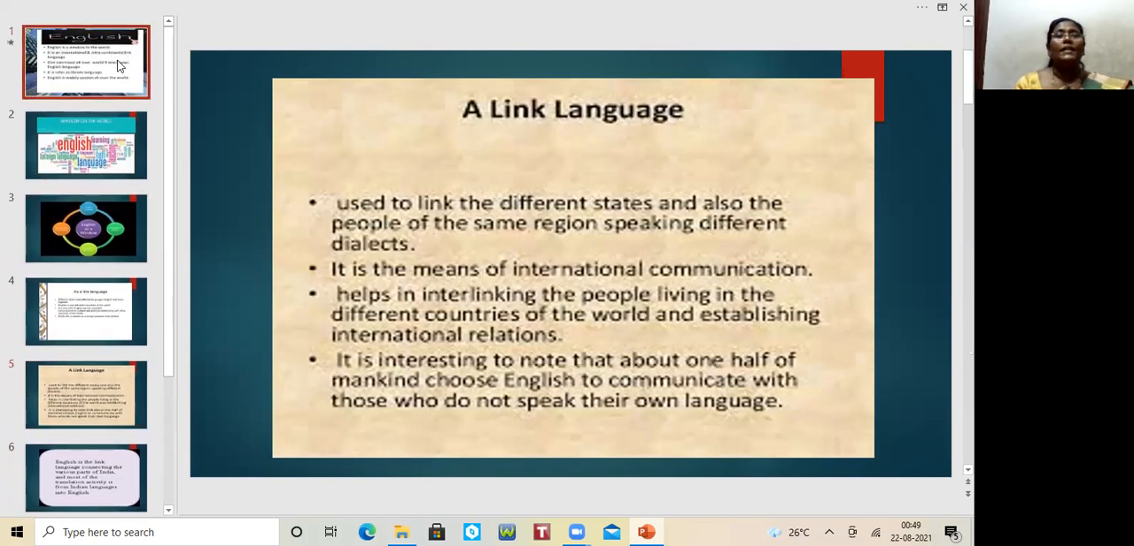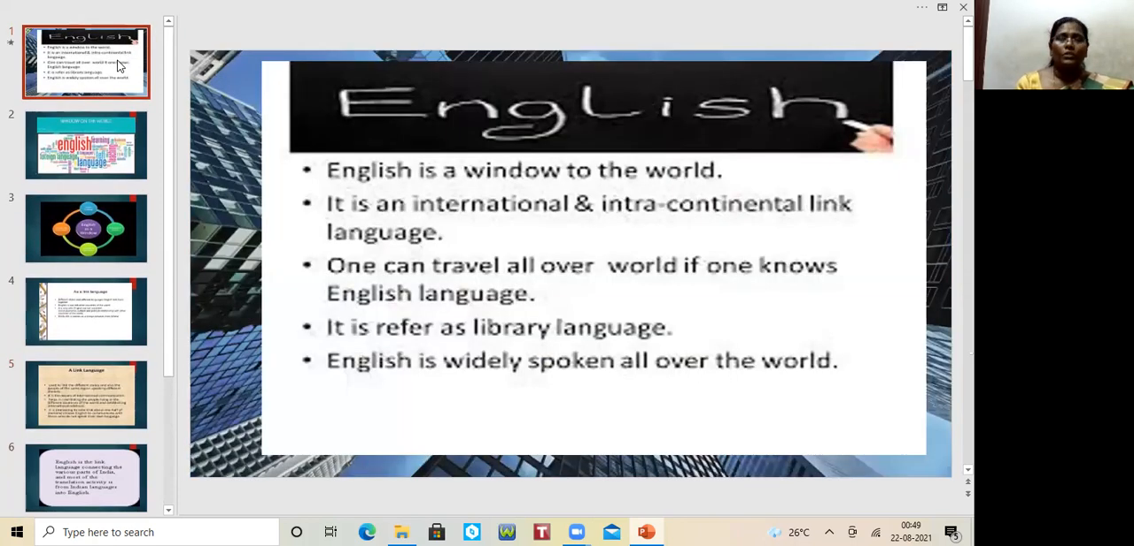That's the reason it is considered the window to the world. With the help of English, we can see all over the world. Nothing will be hidden from our eyes. It means that we can have broad eyes, a vast outlook. We can easily get into whatever we feel. We don't need to hesitate for anything. That's the reason it's considered a window, and it's an international, intercontinental link language.